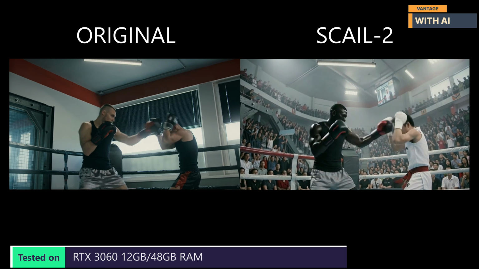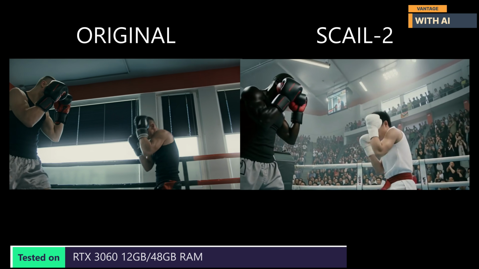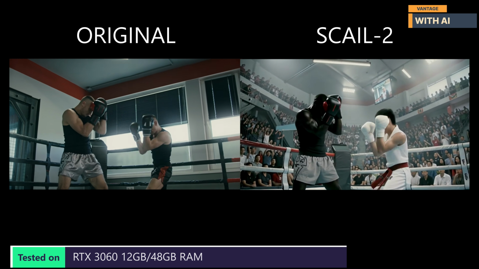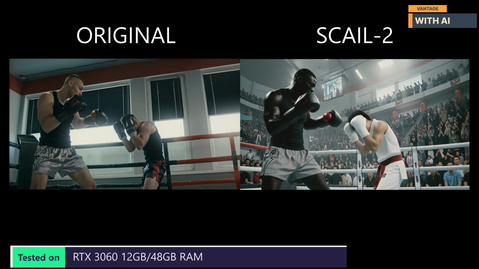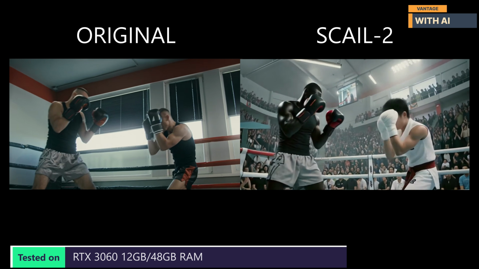The ability to perform end-to-end character animation without relying on traditional pose extraction pipelines opens up a wide range of possibilities, from character replacement and motion transfer to multi-character animation and even more advanced workflows using custom control inputs. Of course, as with any AI model, the quality of the inputs plays an important role. Using reference images that closely match the first frame of the guiding video will generally produce the best results. But when configured properly, SCAIL-2 is capable of generating remarkably convincing animations with very little effort.